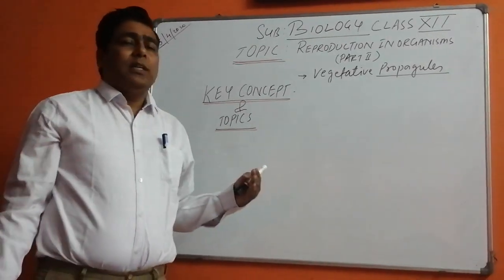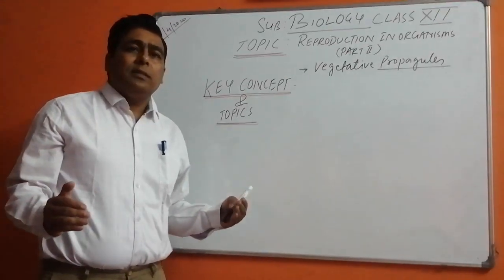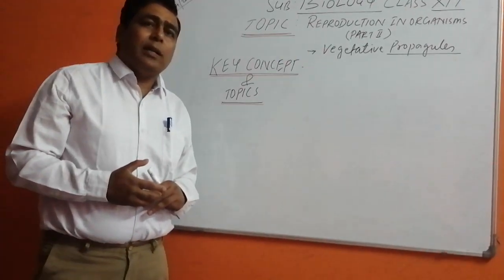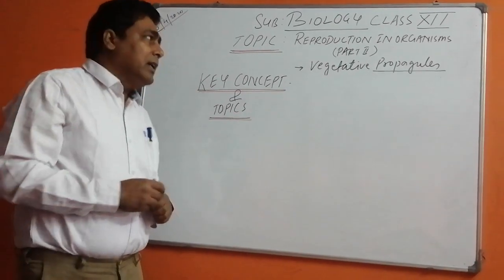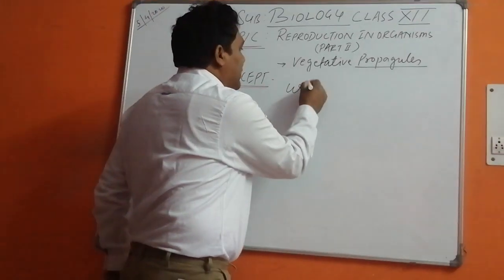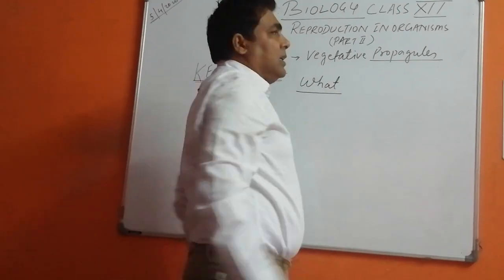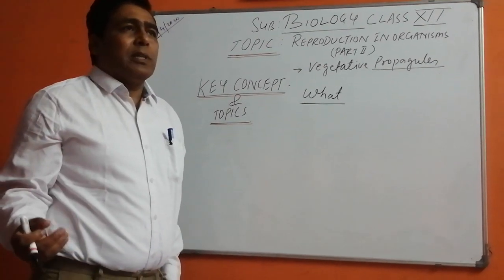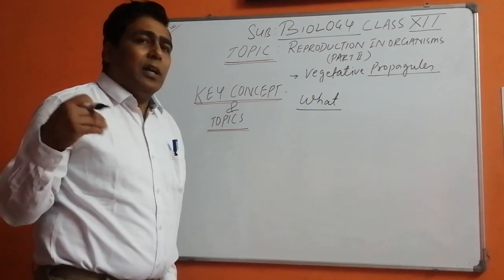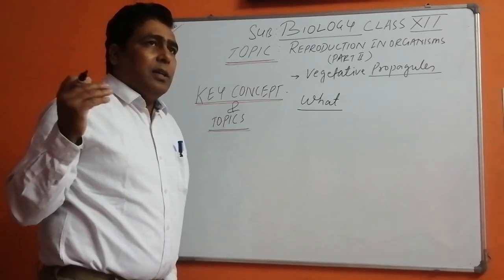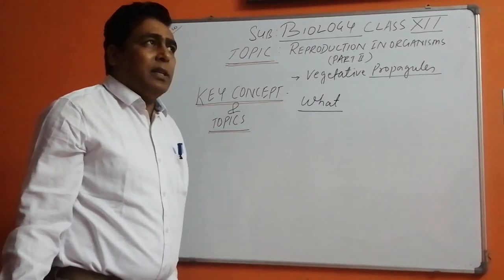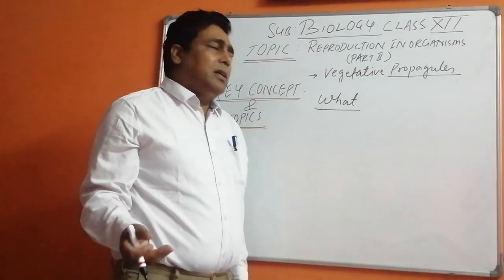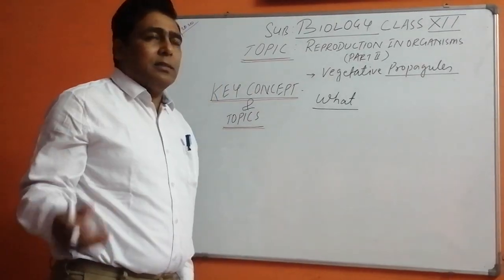What is vegetative? Vegetative means the parts of the plants which are not involved in reproduction are also able to produce. Now why? First of all, we have to talk about the propagules. The plants have generated these propagules in the parts which can actually produce a new kind, and during unfavorable conditions when the seeds are not able to germinate or sprout, then vegetative propagation is used by the plants.